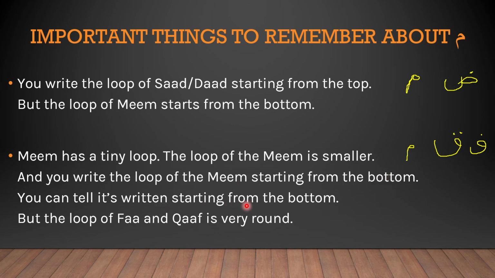You can tell it's written starting from the bottom because the line goes down. The final vertical line goes down, it doesn't go on top. But the loop of fa and qaf is very round, and even though we started from the bottom, it goes on top. The difference between meme and fa and qaf is that fa and qaf start from the bottom and go on top, but meme starts from the bottom and then goes down.